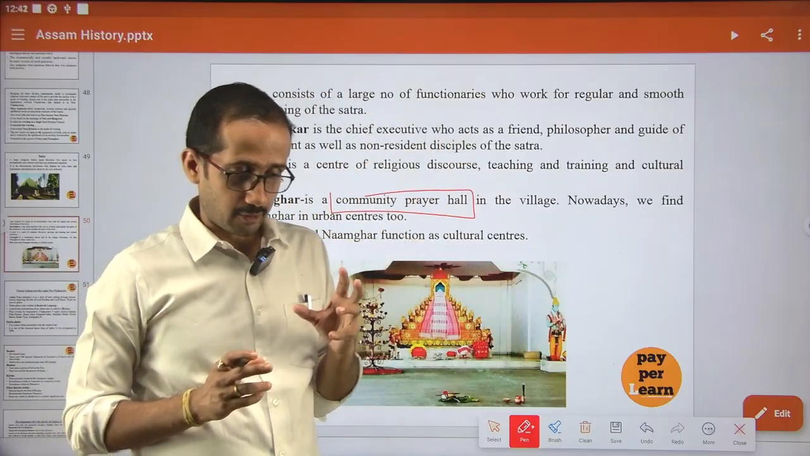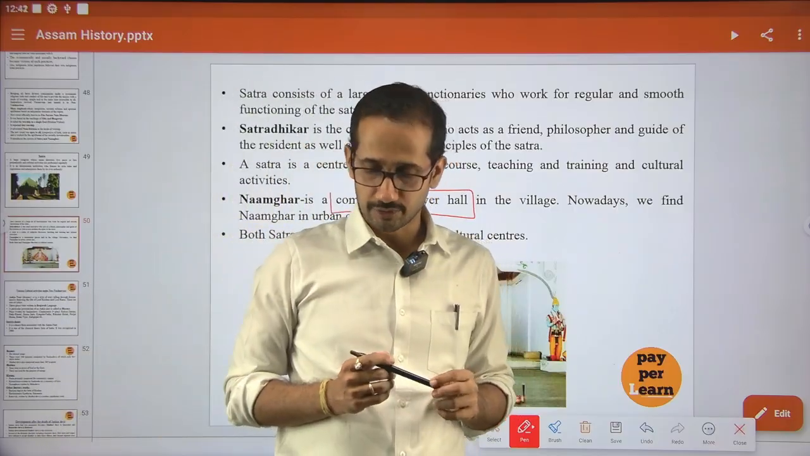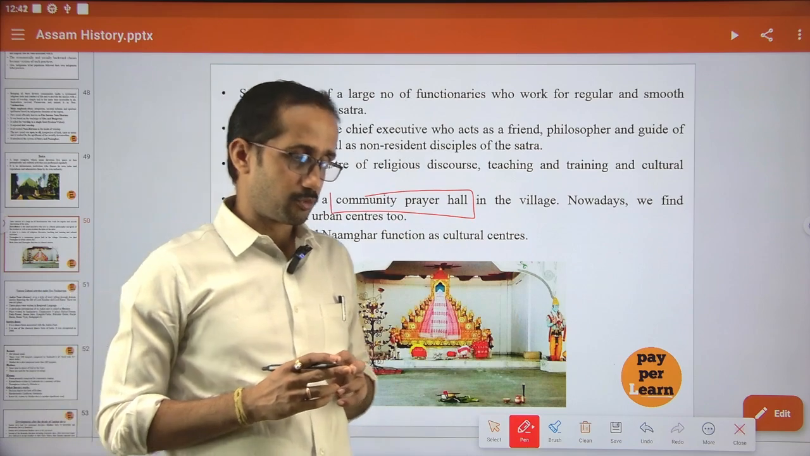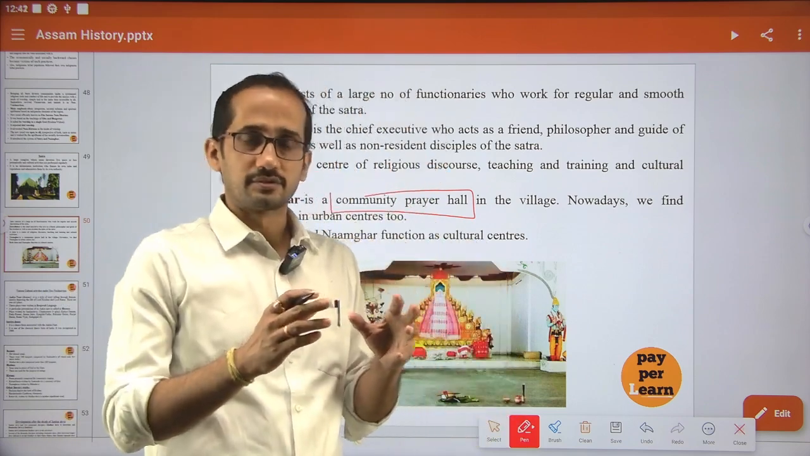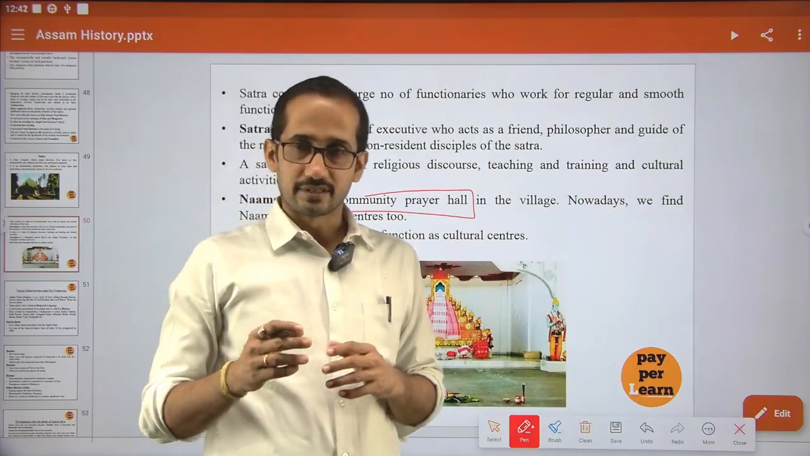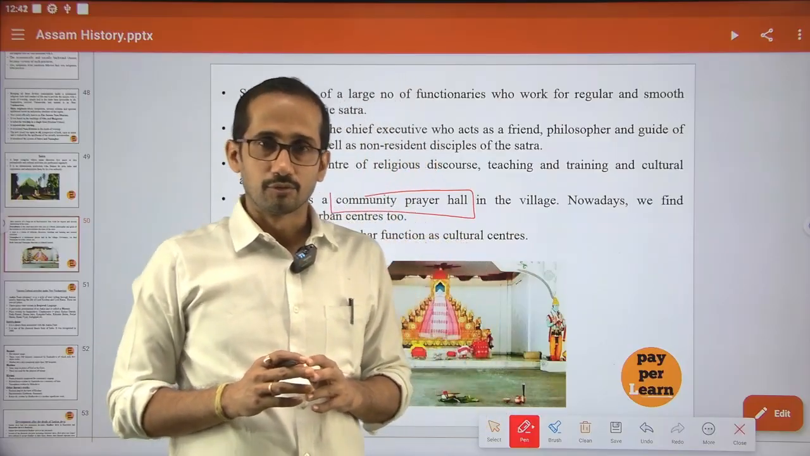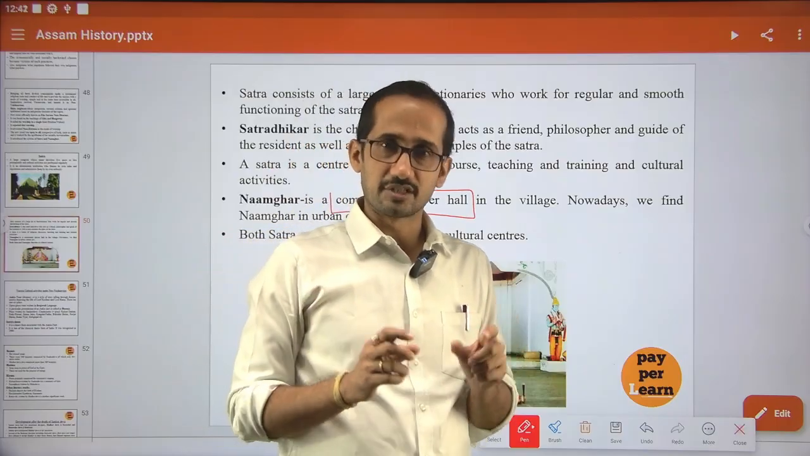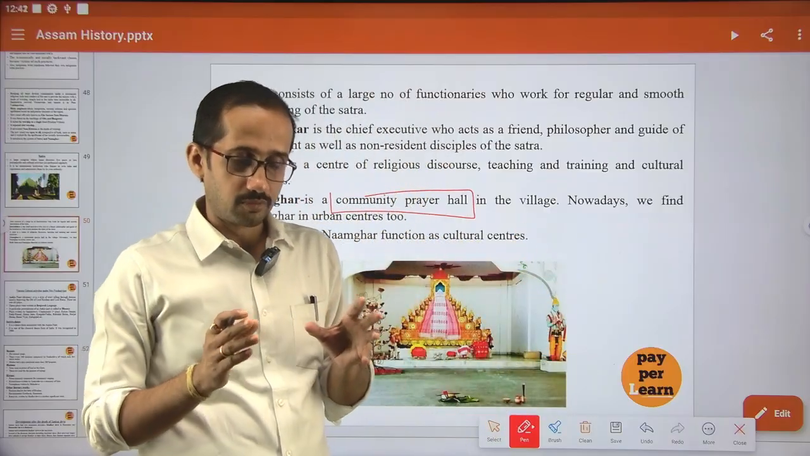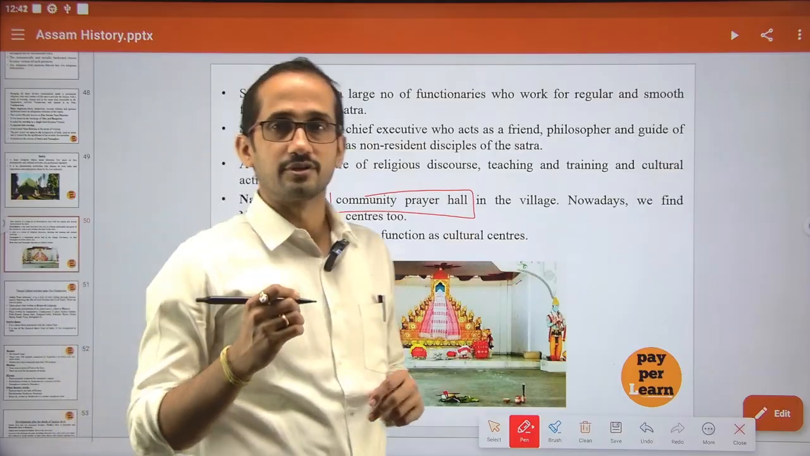The Namghar also plays the role of an alternate dispute resolution mechanism. How? Suppose there is a dispute in a particular place. First of all, people used to go to the elderly people, who gather in the Namghar. They discuss the issue and try to solve the matter at the village level itself. No doubt, if the parties are not satisfied, they can go to the court, no problem, but before going to the court they try to solve the matter in the Namghar. So we can say that the Namghar also acts as an alternate dispute resolution mechanism.